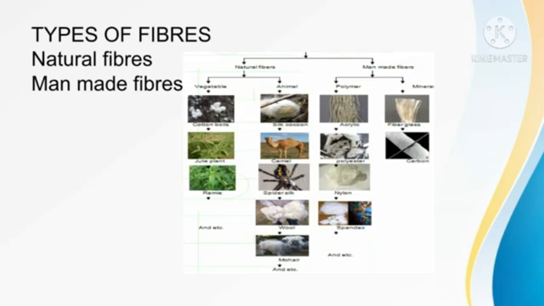Fibers are obtained from their sources. Once fibers are obtained from their sources, they are converted to yarn.